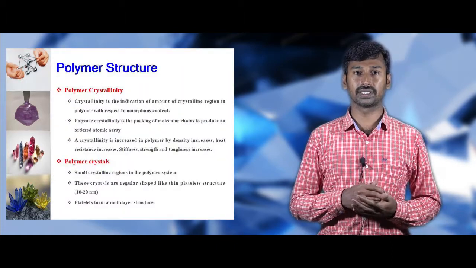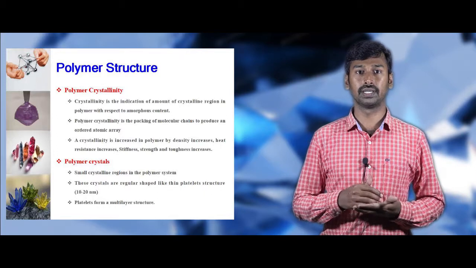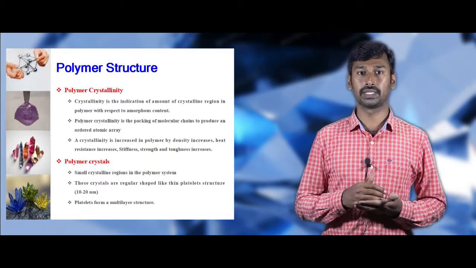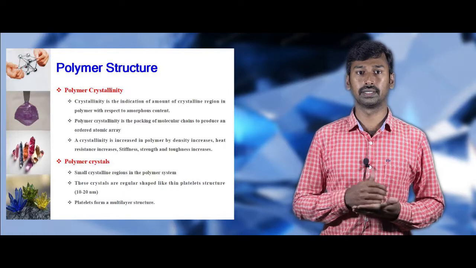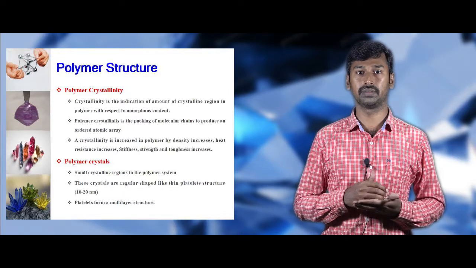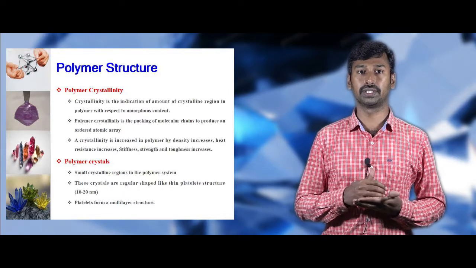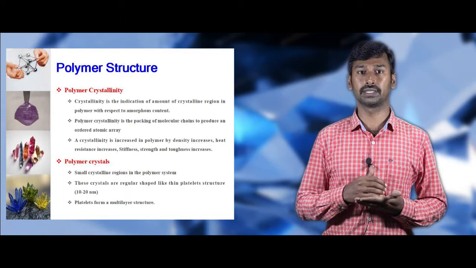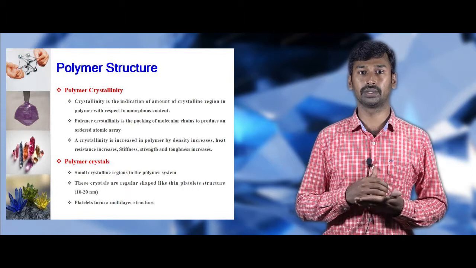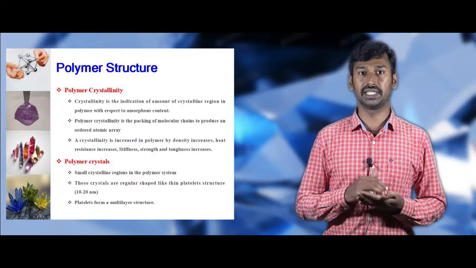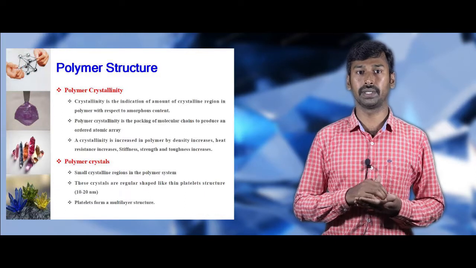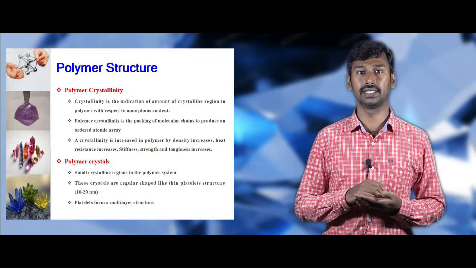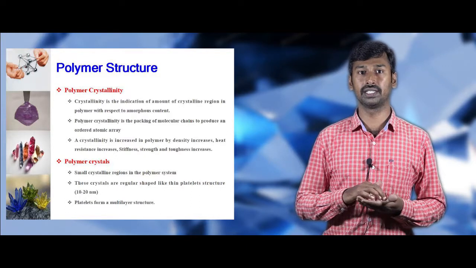The third classification of crystalline structure is polymer structure. In this we have two types: polymer crystallinity and polymer crystals. Polymer crystallinity refers to materials whose crystalline nature depends upon the amount of crystallites in the polymer with respect to the amorphous nature. These polymer crystalline materials have molecular chains in an orderly manner.